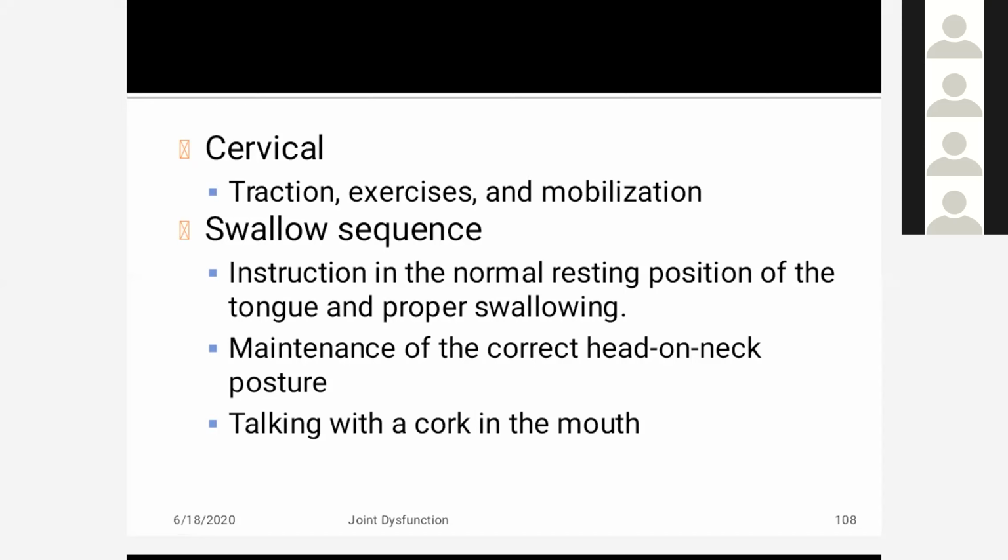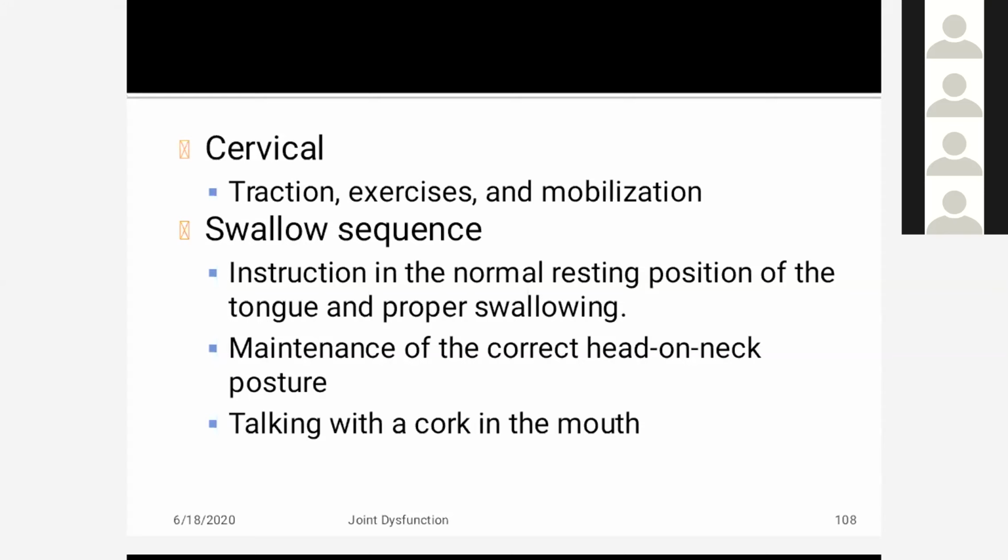If the patient is a mouth breather with forward head position, always teach the normal resting position: when the mouth is closed, the tongue has contact with the hard palate. Then maintain the correct head-on-neck posture. Forward head posture also leads to a change in the position of the mandible, with depression and backward translation of the mandible. The proper position of the head and neck is very important.